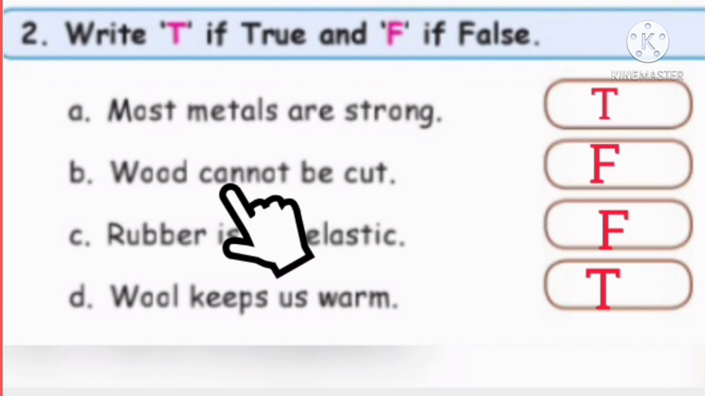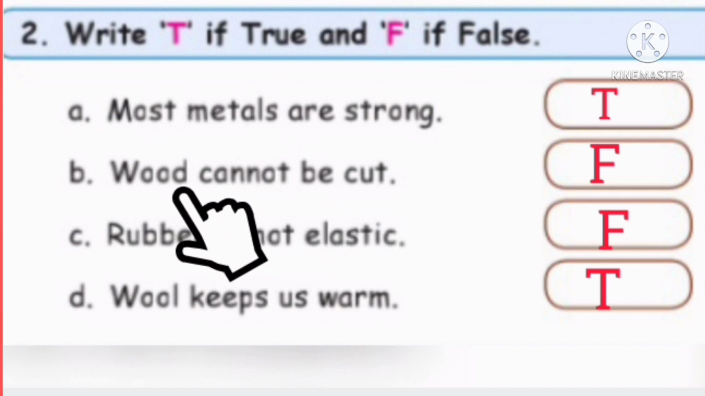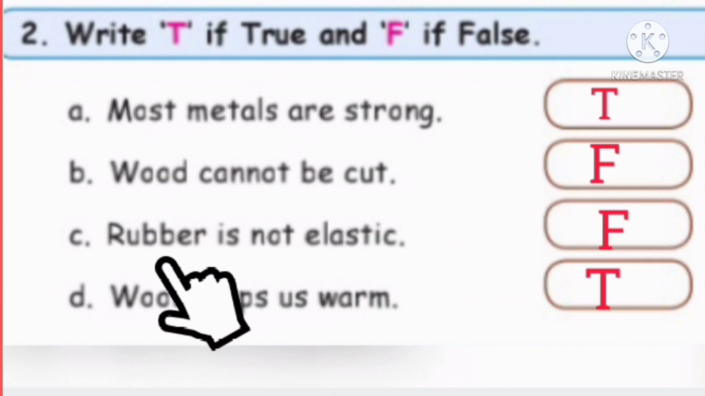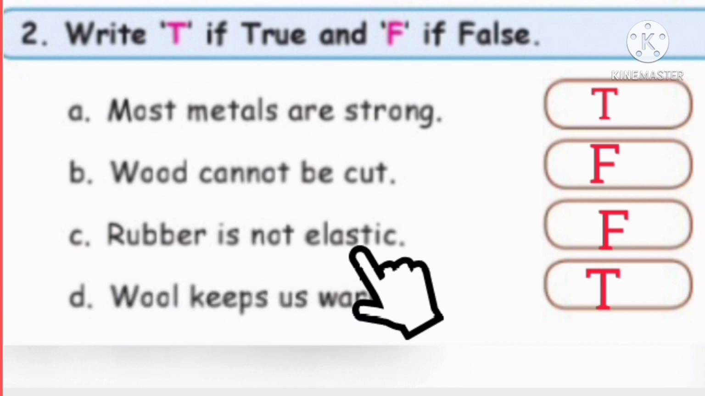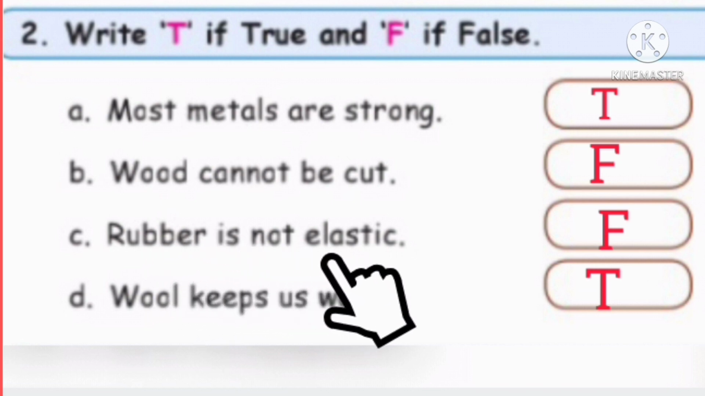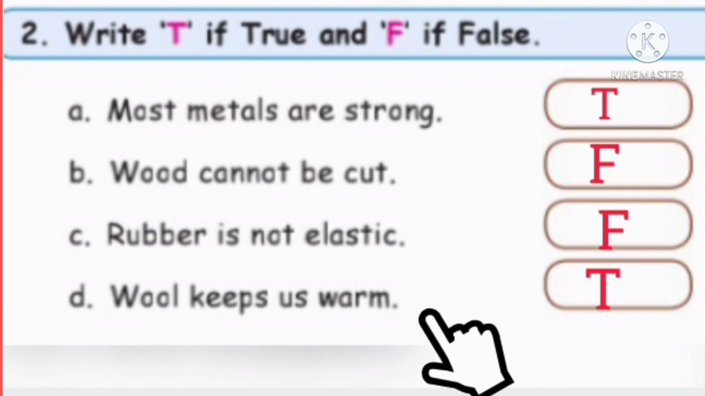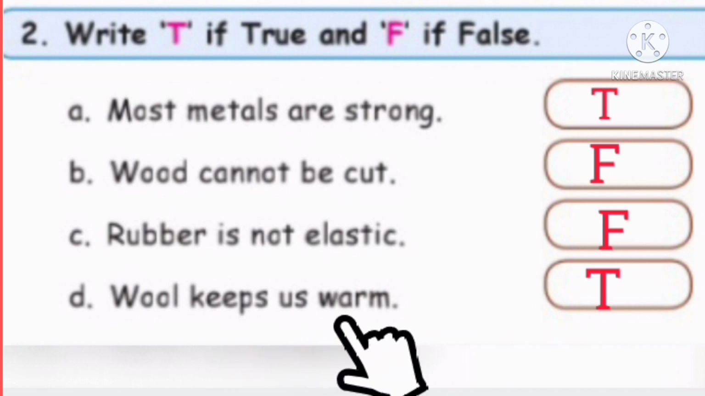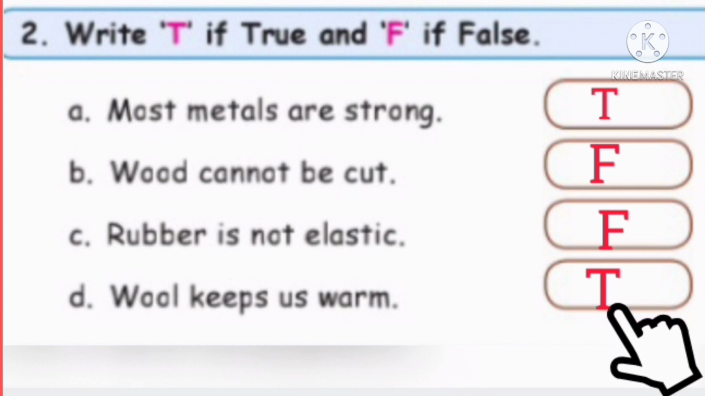Second one, wood cannot be cut. Wood can be cut. So, this statement is wrong. We have to write F, false. Next one, rubber is not elastic. Is this correct, children? No, rubber is elastic. Rubber bands are made from rubber. So, this statement is wrong. We have to write F, false. Last one, wool keeps us warm. Is this correct? Yes, very good. This statement is correct. So, we have to write T, true.